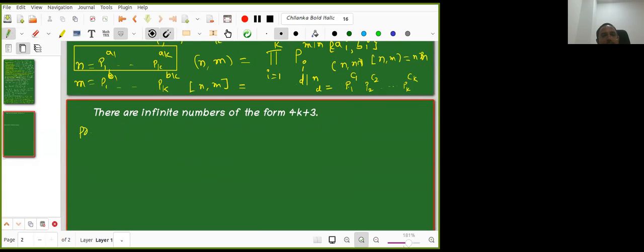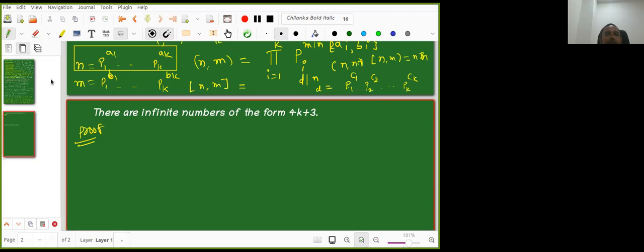So now we'll try to prove this. Can you give some primes of the form 4k plus 3, Sankriti? Sir, while you were explaining the proof, my internet also got... Okay, no problem. I am not asking for the proof, I am asking for some primes of the form 4k plus 3. Anyhow, don't worry. So, 11 and 27 maybe.